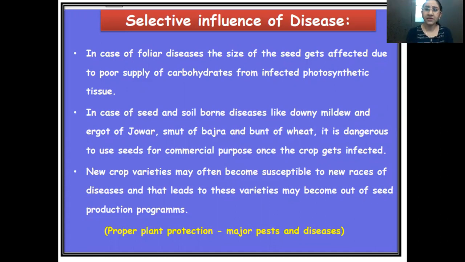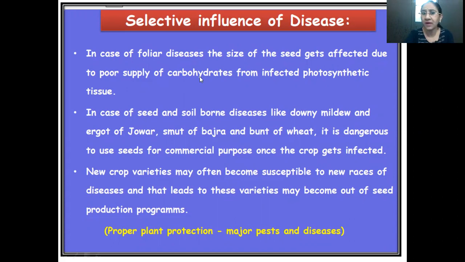When the leaves get infected by a particular disease, the surface area of that leaf is reduced. So the amount of carbohydrate being produced, or the photosynthesis that takes place in the plant, will be reduced. This is directly proportional. So the amount of food being produced in that plant, or we can say the production of the seed, gets affected directly. If the leaf or the foliar part of the plant is infected by a particular disease, then the amount of the seeds or the size of the seed also gets affected.